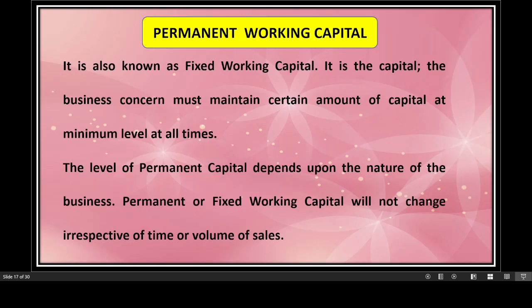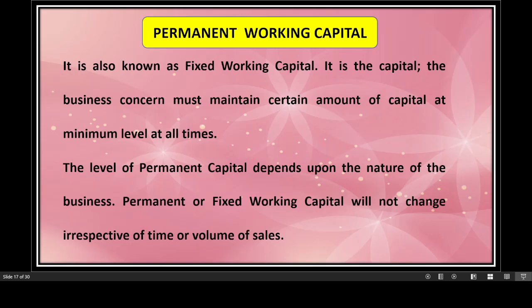That means at every point of time, the business concern needs to maintain a certain amount of working capital, which is called fixed working capital or permanent working capital. And this working capital will not change irrespective of time or volume of sales. It always remains the same.